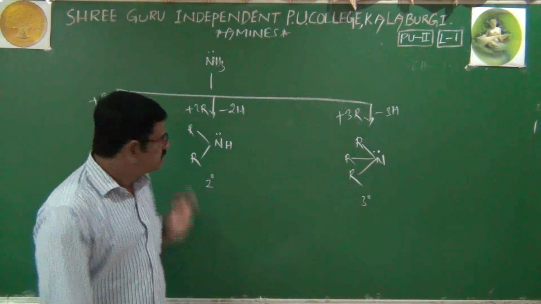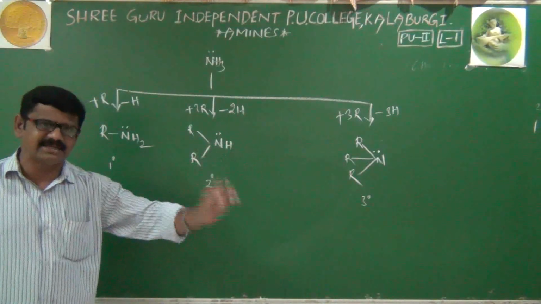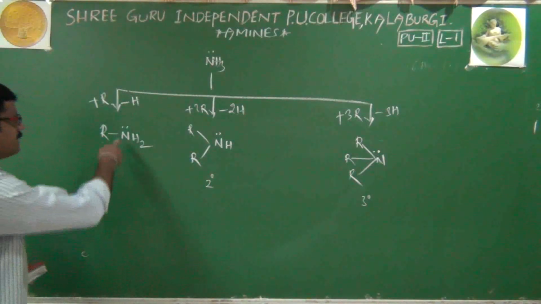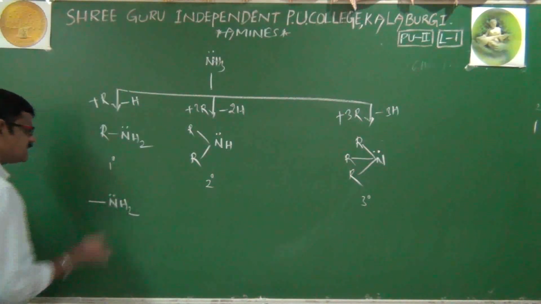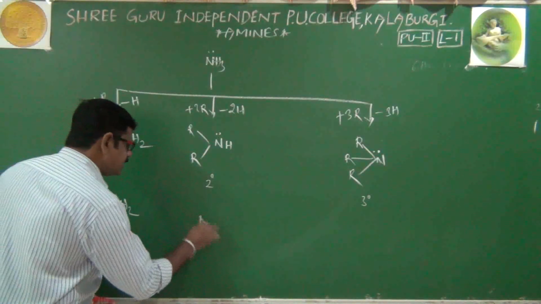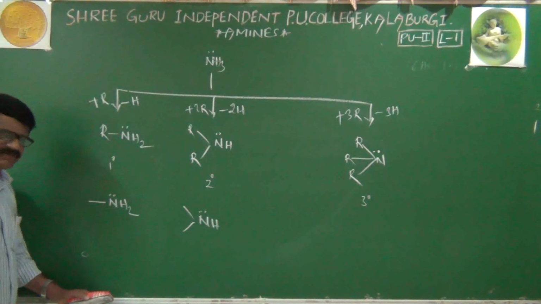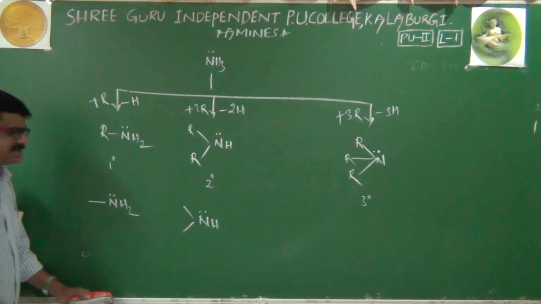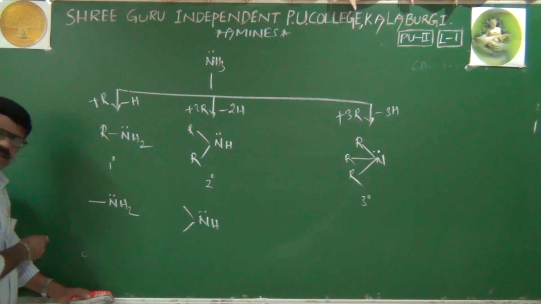That's it. Now, for primary amines, secondary amines, tertiary amines, we will write their functional groups. The primary amine functional group is just a bond to NH2, and a secondary amine is NH with two bonds. Compulsorily here carbon, here also carbon will be there.